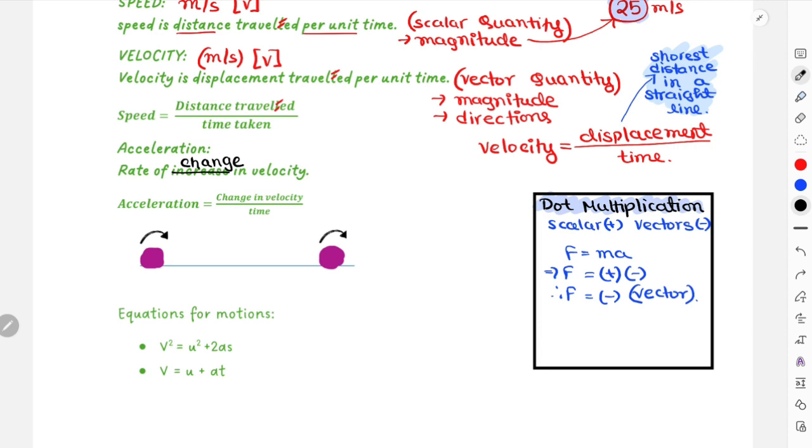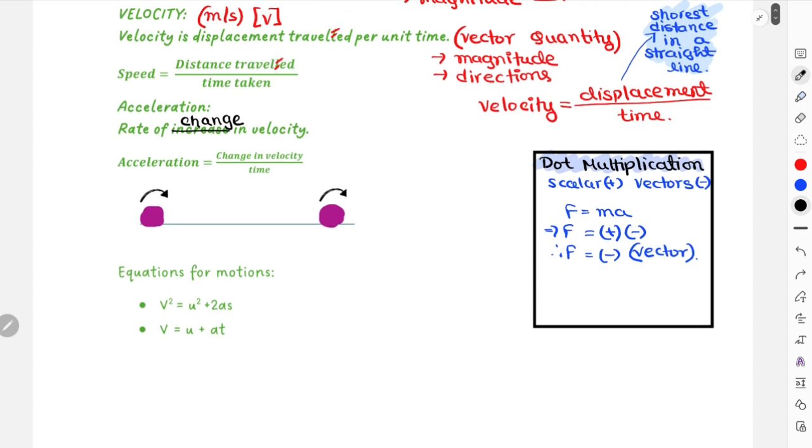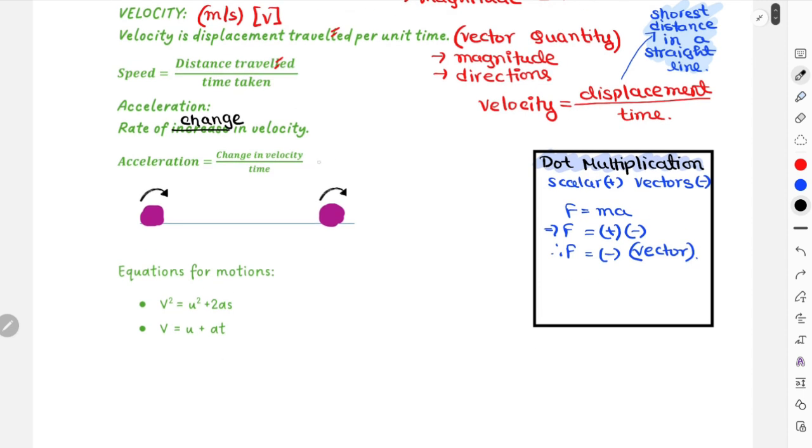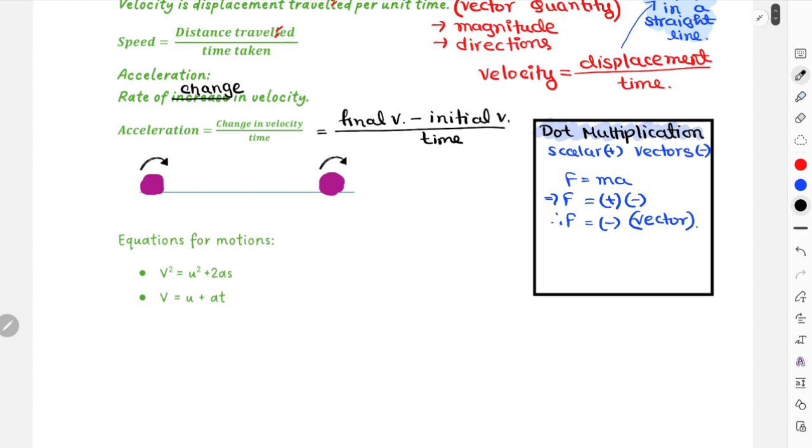Rate indicates that your velocity will always be compared with time, velocity divided by time. The original equation for acceleration is change in velocity over time, which is final velocity minus initial velocity over time taken.